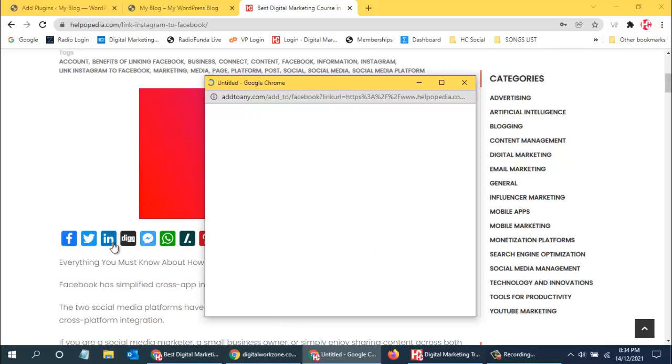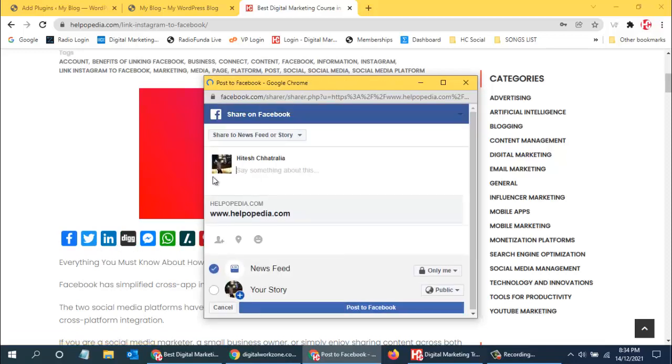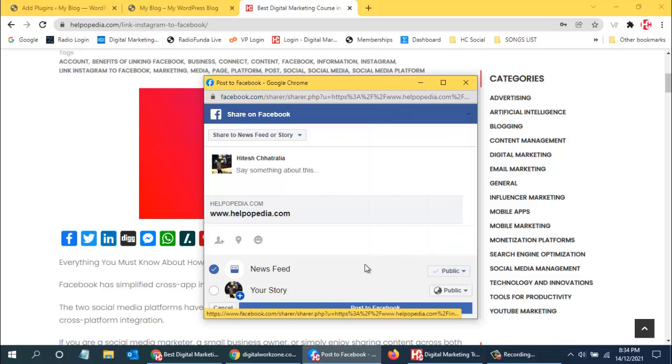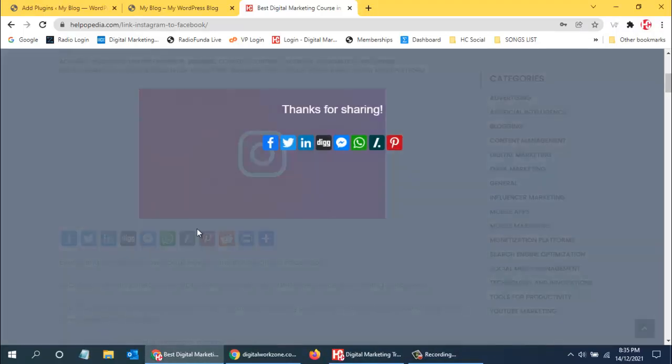There are many options over here. You can send it by WhatsApp or Skype or say Digg. If I want to type anything, I can type over here. It is showing only me, so I can set it to public, and I can share it to my story also, and then post it to Facebook. My website URL is also coming up. In case I want to add something else, I can add it. Right now I'm not sharing this. So this is how we can use the sharing options.